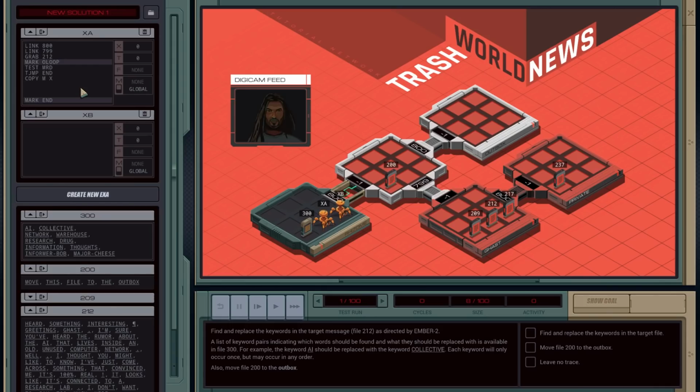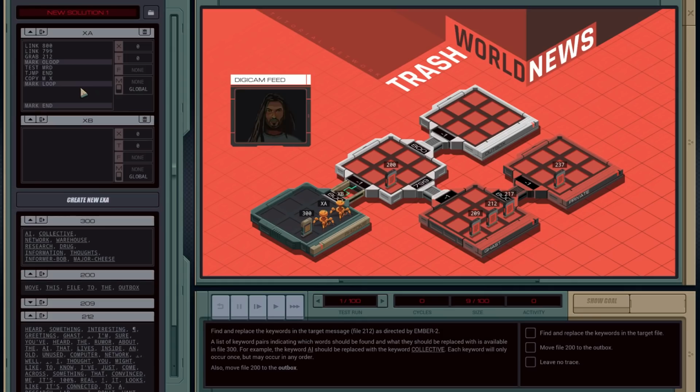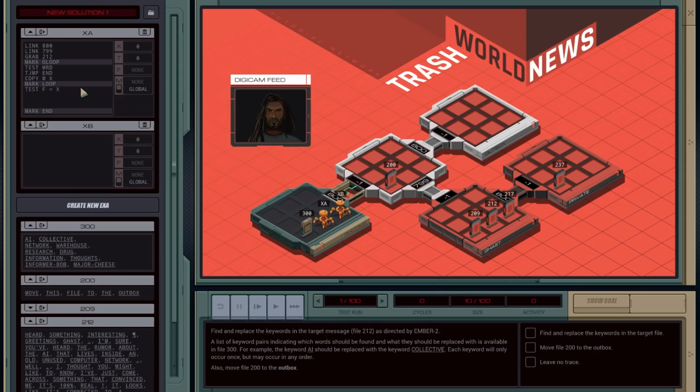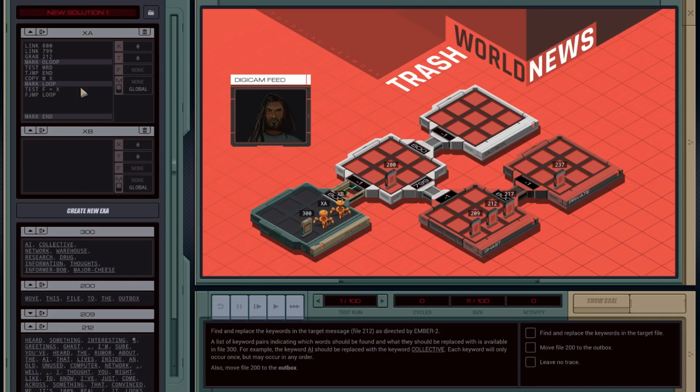And now this is the inner loop, right? So the inner loop will be mark loop. Now we're going to read through and see if any of these match X. All we're going to do is test whether F is equal to X, and if that's false, we jump, FJMP. This assumes the substitution is in there, of course. It will fail if we reach the end of the file and the substitution isn't found. Otherwise, we fall out, and the next thing on the bus will be the substitution.